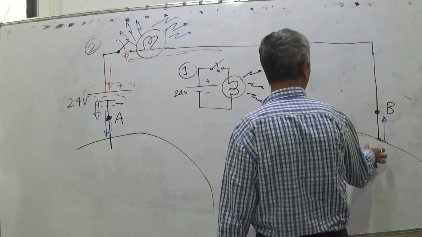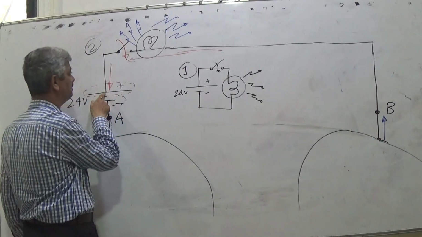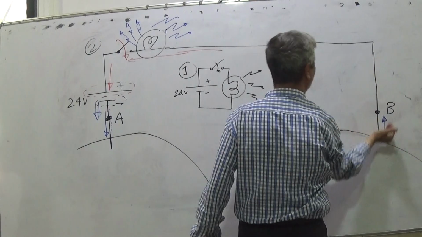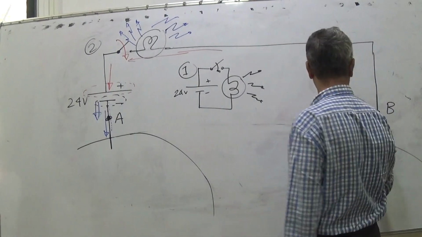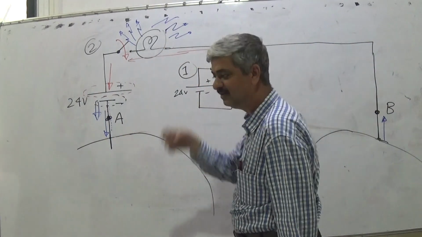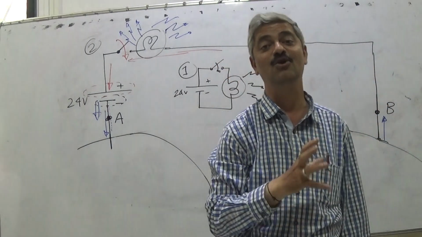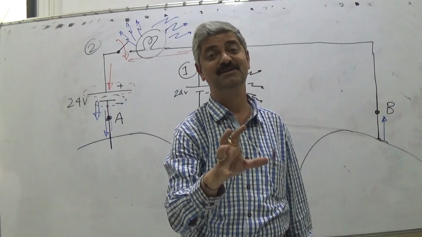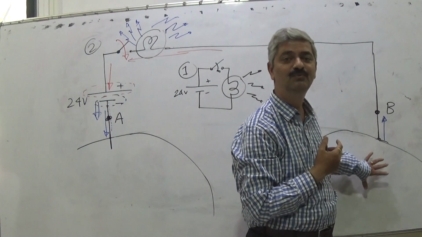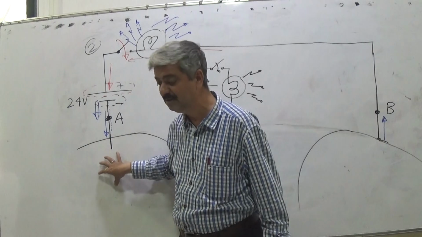And on the moon, what is going to happen? On the moon, this is the pump which is pulling electrons. So electrons are being extracted from the moon and dumped into the earth. As they are extracted from the moon, there will be a shortage of electrons, maybe very little, but a shortage. So the moon will become positively charged, and the earth will slowly become negatively charged.